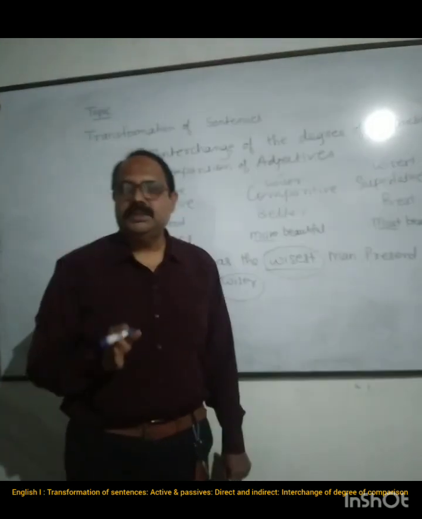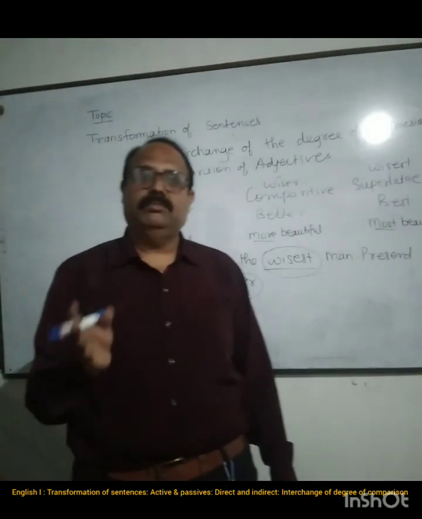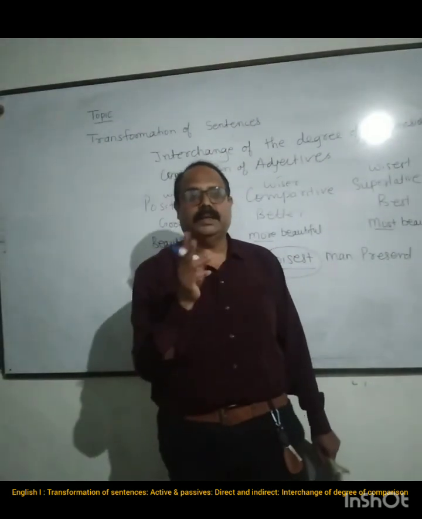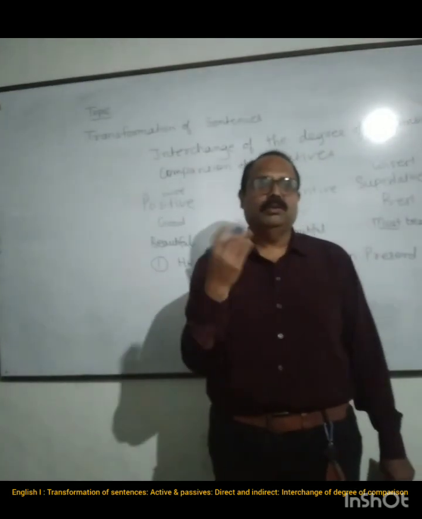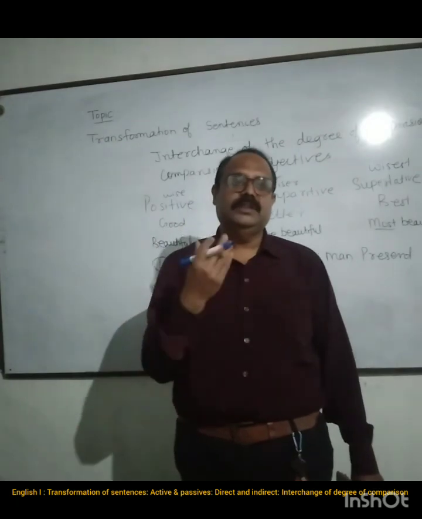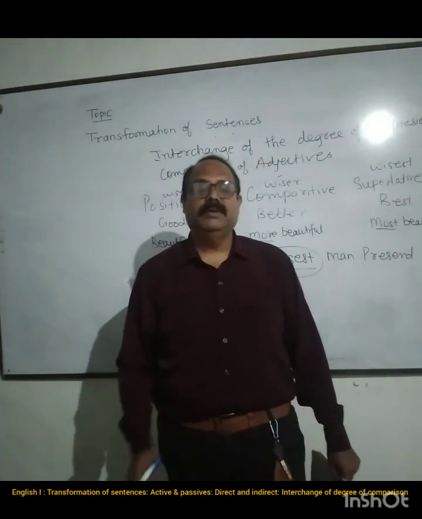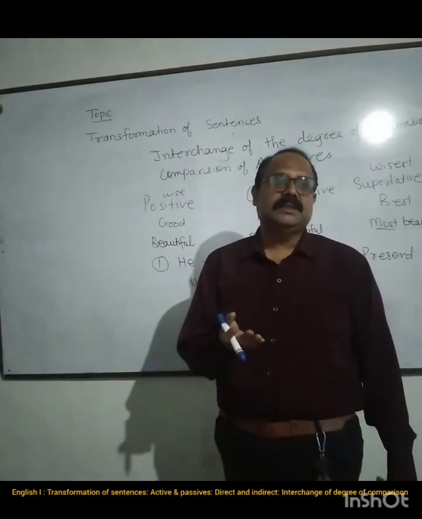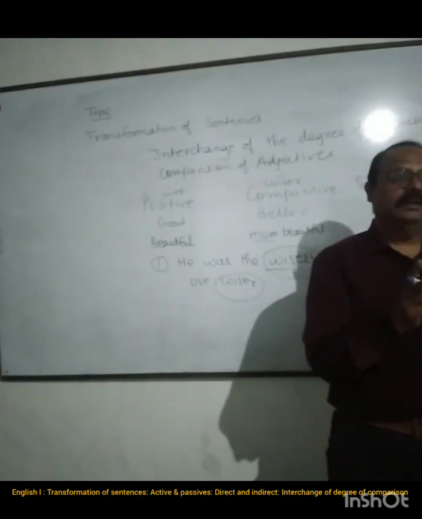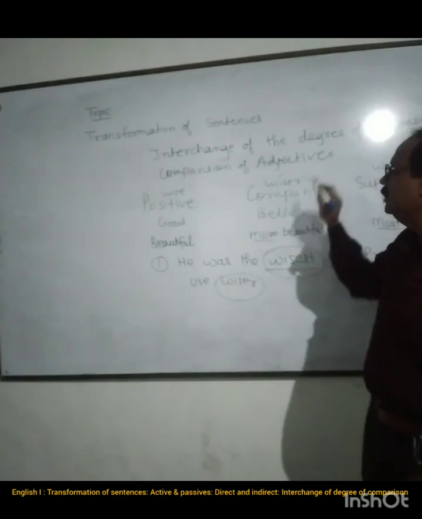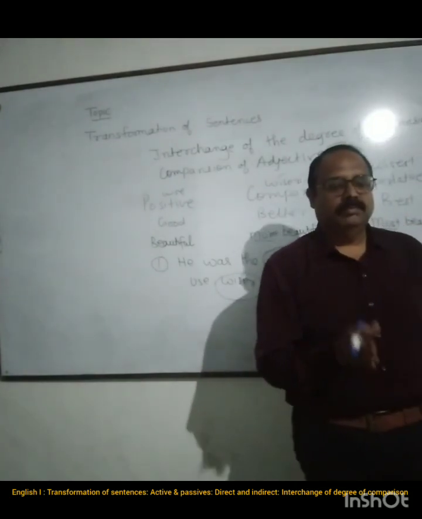Now when you are changing into comparative degree, what does it mean? Comparative means that you have to make a comparison. Comparison is always made with something.